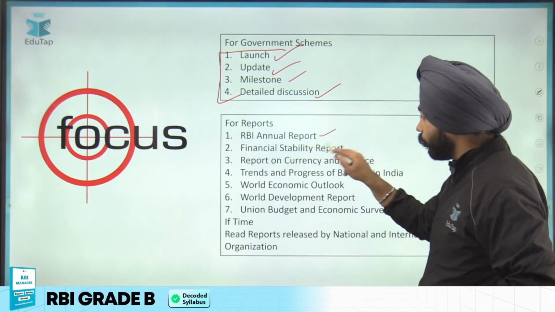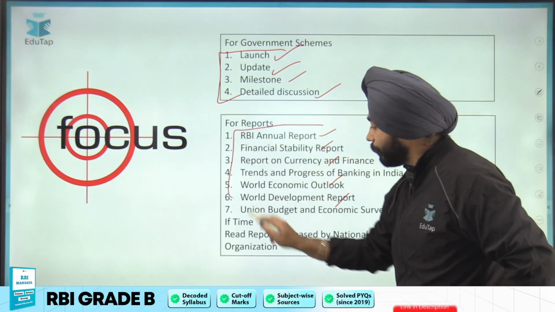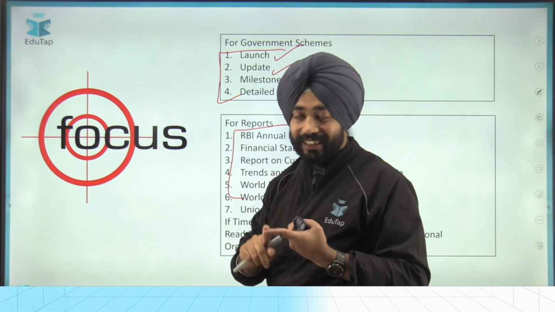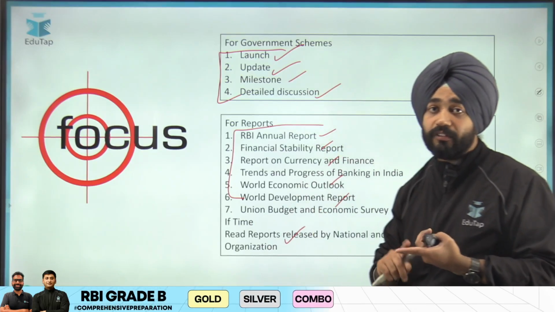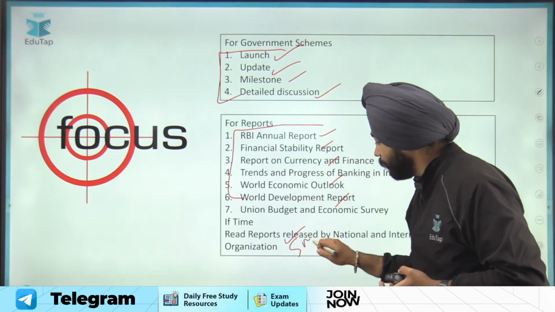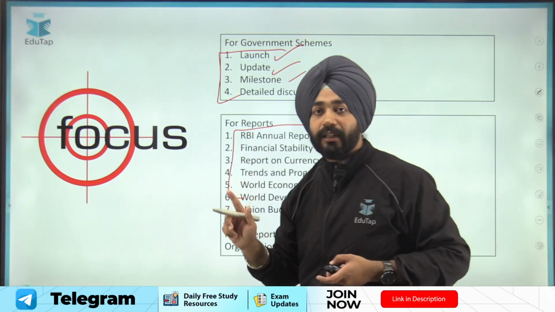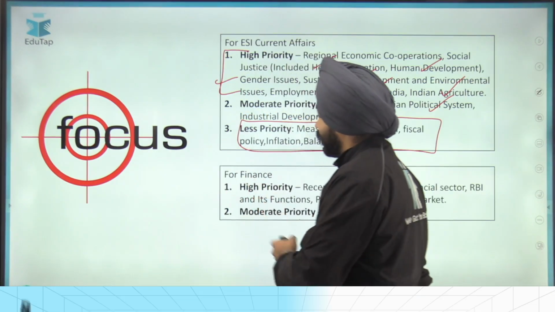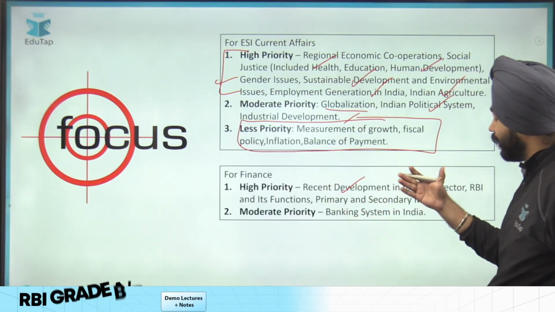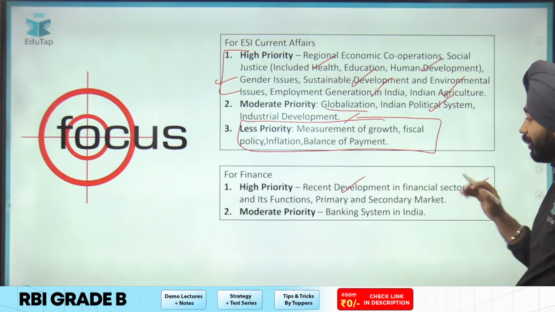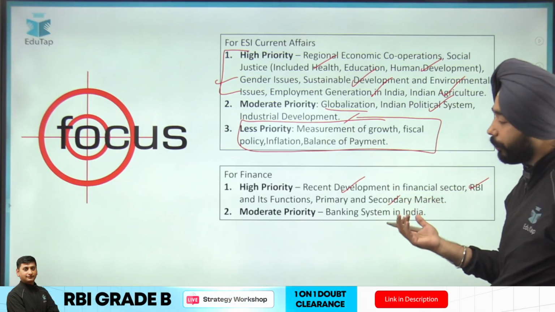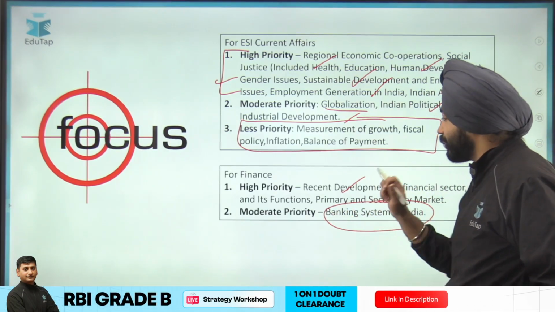For reports, I told you the important reports mentioned in the syllabus, and then reports released by prominent organizations like Niti Aayog, World Bank, IMF and World Trade Organization should be given priority here. Focus on the last 5 months, and it should be the latest edition of these reports. Then for finance, obviously priority should be given to current affairs related to recent developments in the financial sector, RBI related news, and primary and secondary market news, and moderate priority can be given to the banking system in India.